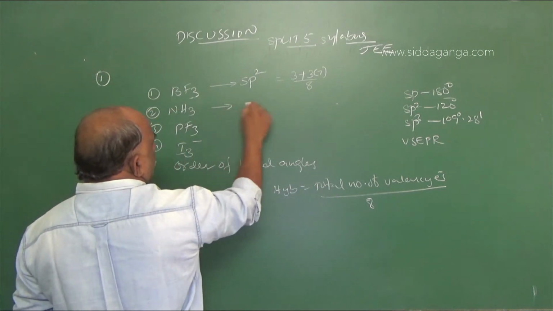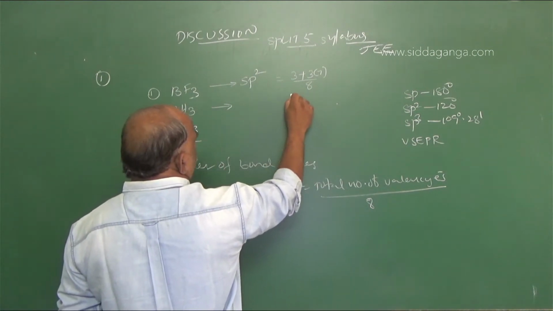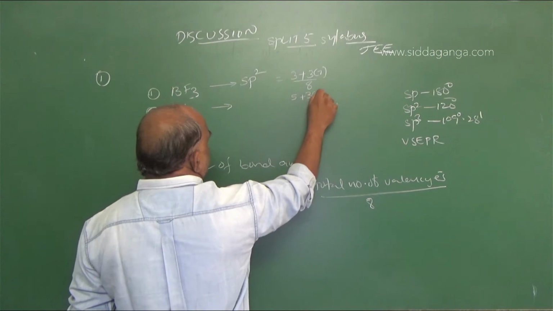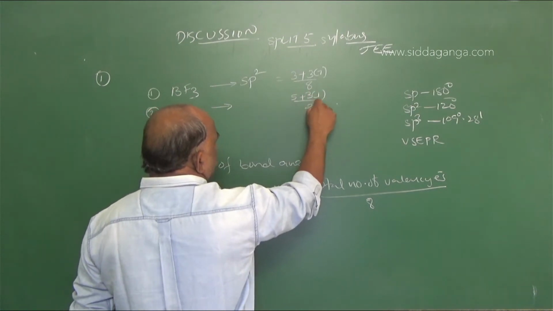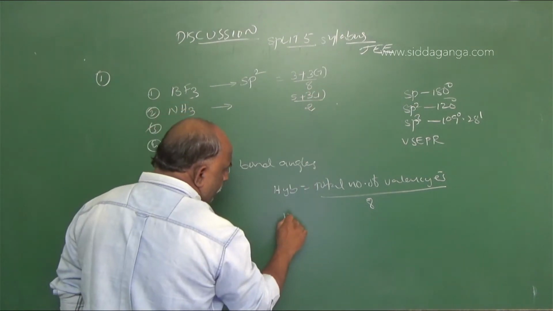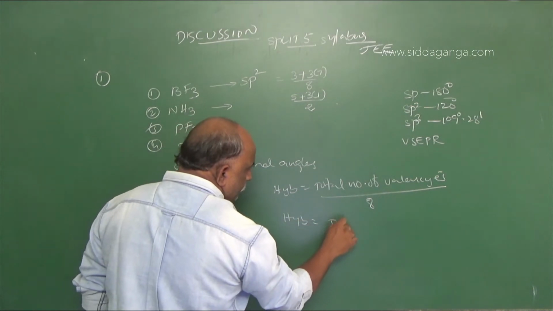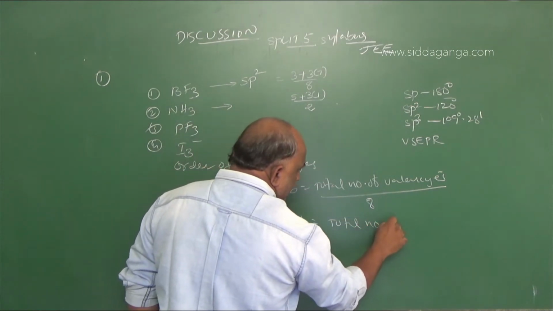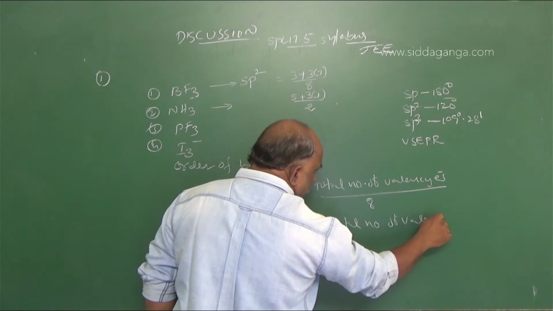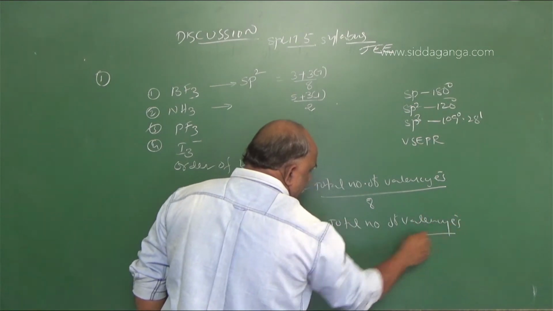For the second example, nitrogen belongs to the fifth group and number of hydrogens is 3, hydrogen belongs to 1, so it is divided by 2. So here one more formula is also there: hybridization is equal to total number of valency electrons divided by 2.